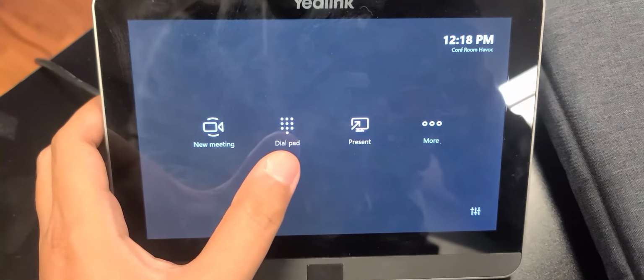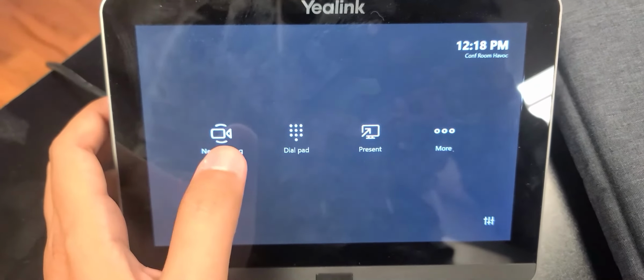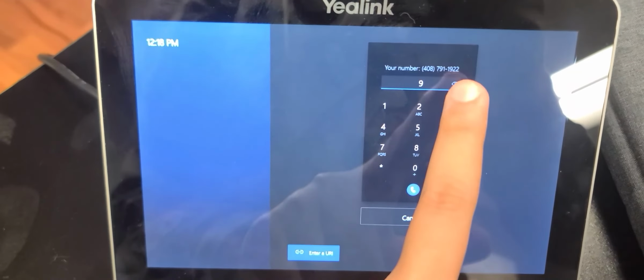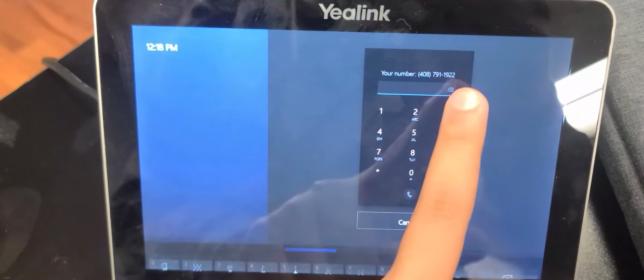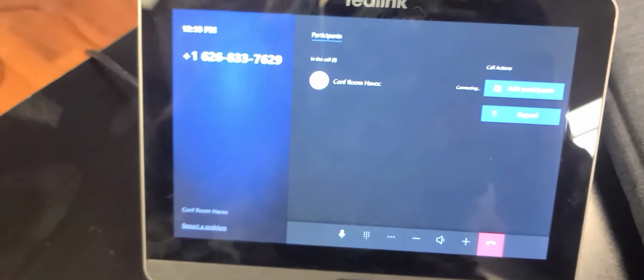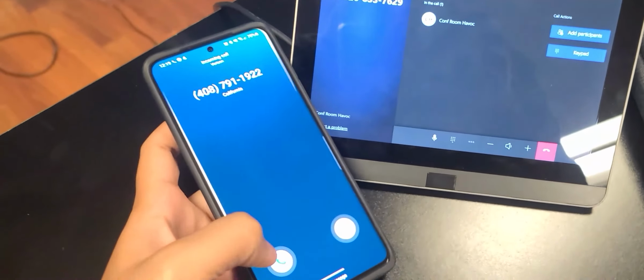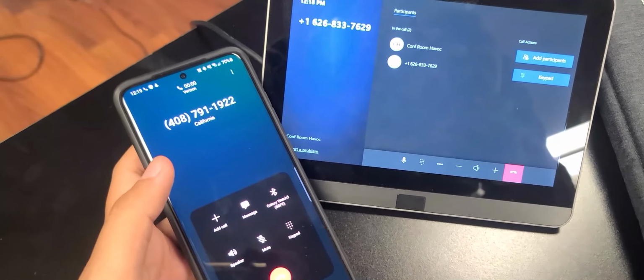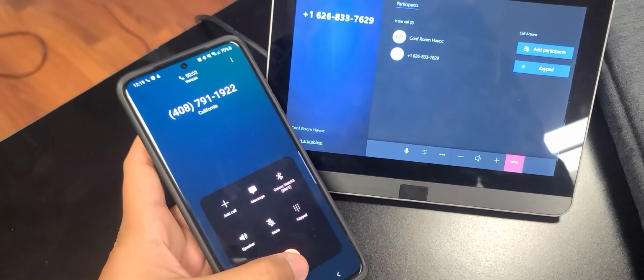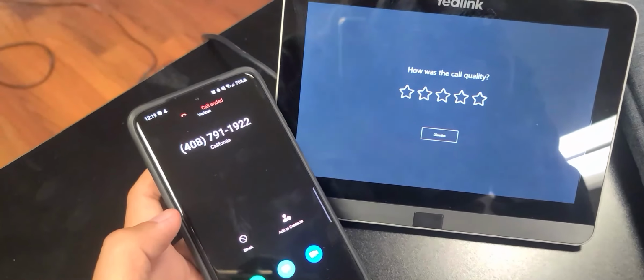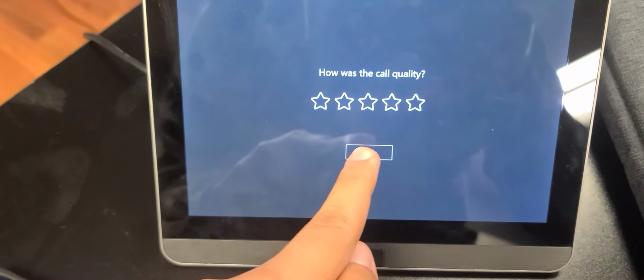To put the dial pad to use, an example of what you can use it for is, well, you can literally call anyone. I'm going to call myself and see if I get the phone call from this room. So now the room is going to be calling my phone, and we'll see that the room is now calling my phone. If I answer, I can hear myself on the room. So you can see how rooms can call anyone with this domestic calling plan.